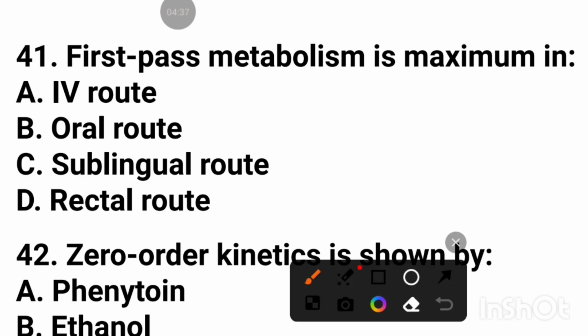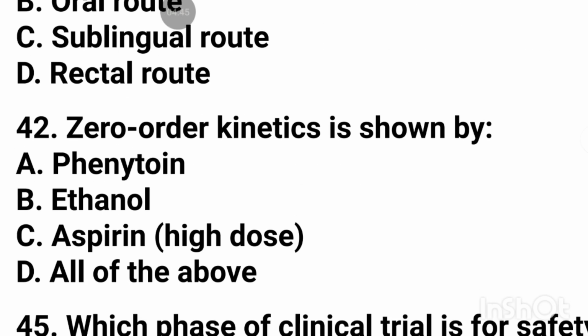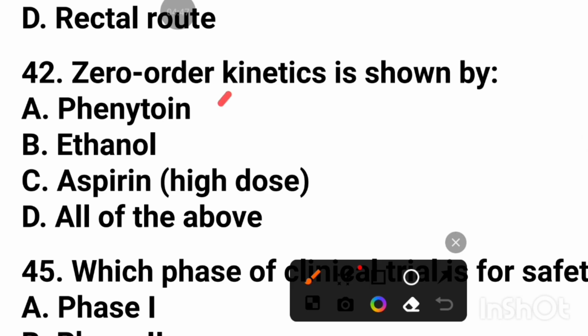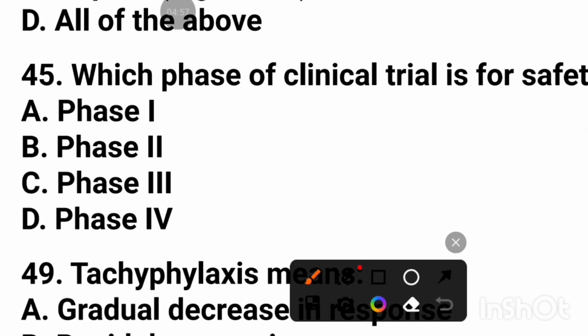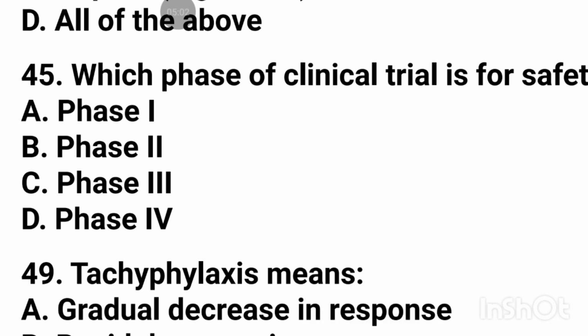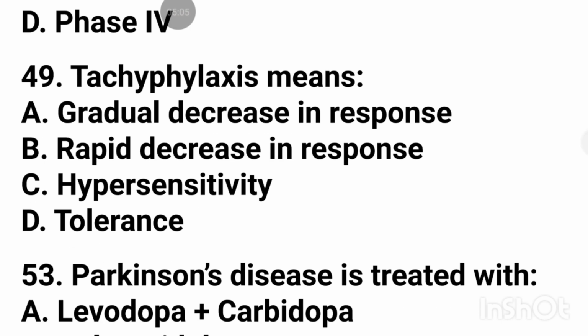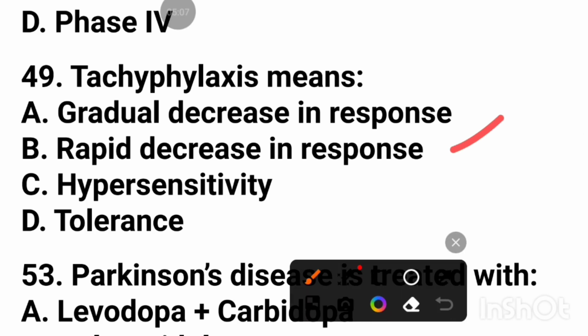First pass metabolism is maximum in the oral route. Zero order kinetics is shown by phenytoin, ethanol, aspirin. Which phase of clinical trial is for safety? Phase 1. Tachyphylaxis means rapid decrease in response.